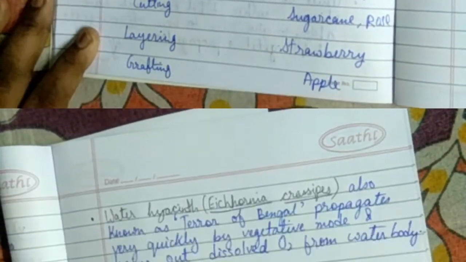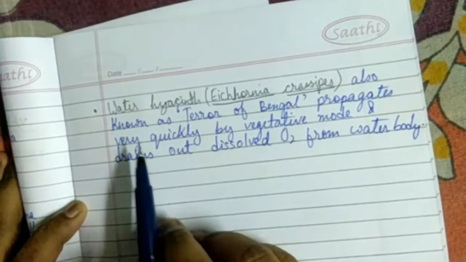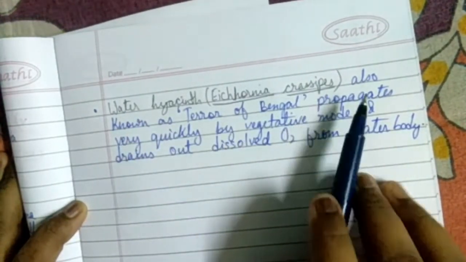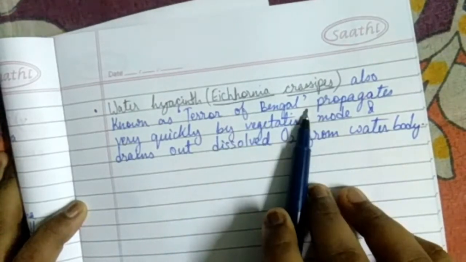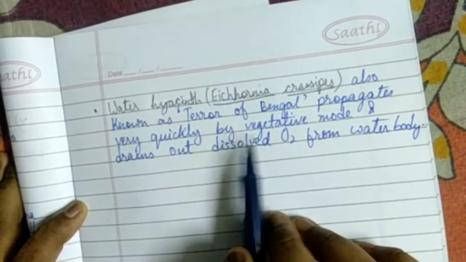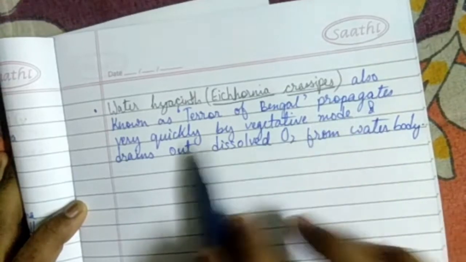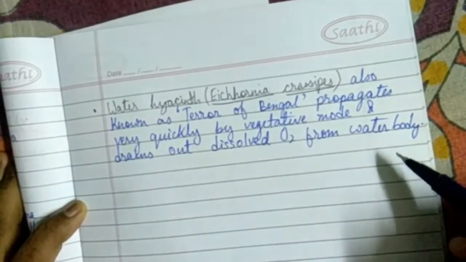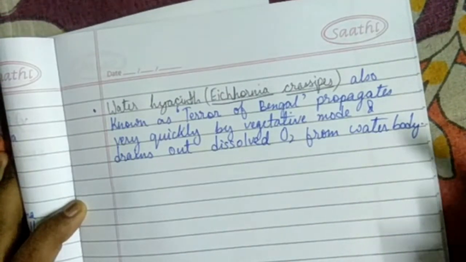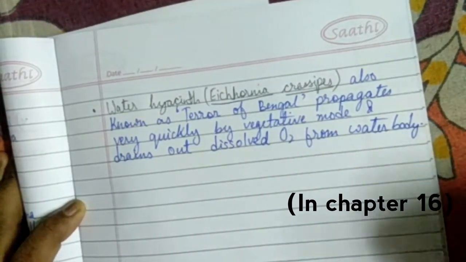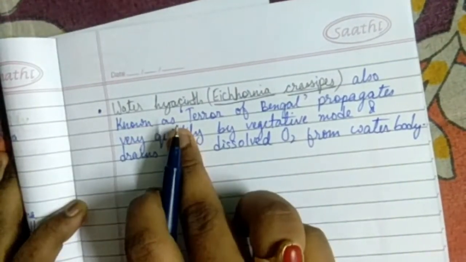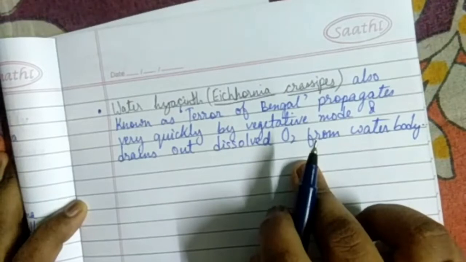Similarly, artificial methods are also there: cutting in sugarcane and rose, layering in strawberry, grafting in apple, and etc. Before ending this video, water hyacinth, scientific name Eichhornia crassipes, also known as the terror of Bengal, is a type of weed. It is a type of weed which propagates very quickly by vegetative mode and drains out dissolved O2 from the water body. So it is actually a weed which we will also be studying in the upcoming chapters. So I thought for now you should know about it. Water hyacinth, Eichhornia crassipes, or terror of Bengal.